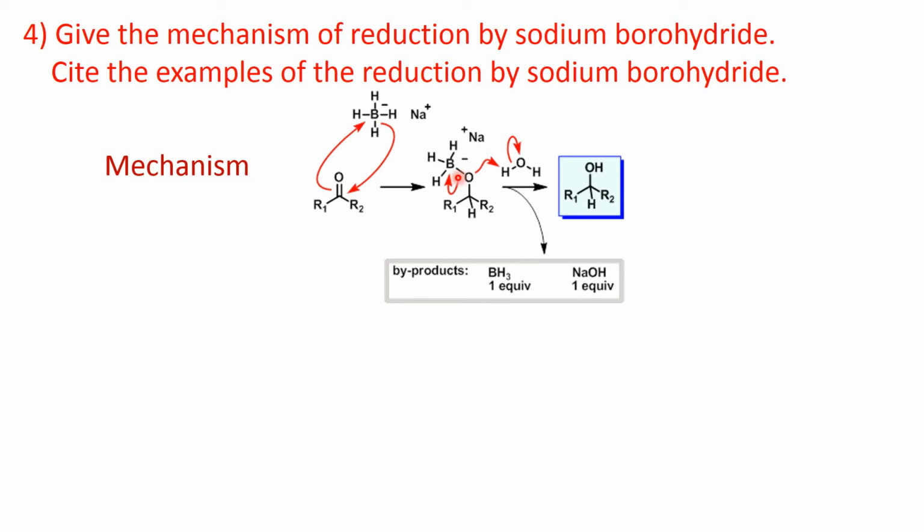The arrow will be this direction, shifted to oxygen. Then what are we getting? From here we are getting BH3, one equivalent, and from this part it is this alcohol, that is this carbon R1, R2, this hydrogen and OH. That means carbonyl compound reduced to alcohol, and this OH minus combines with Na plus, that means it will become NaOH, sodium hydroxide. It will remain as Na plus and OH minus. So this is the mechanism.